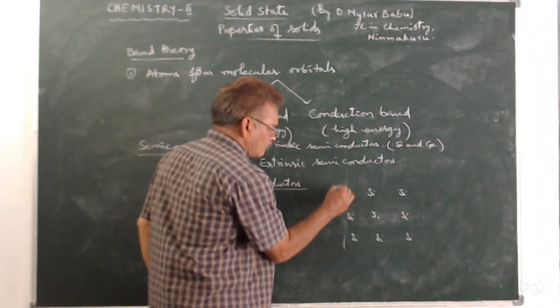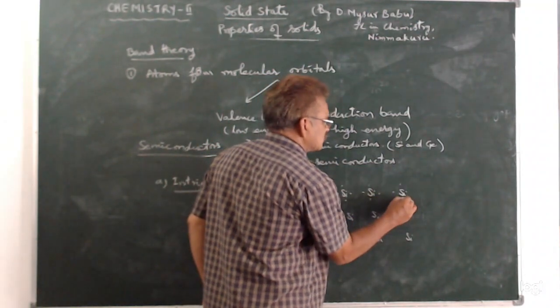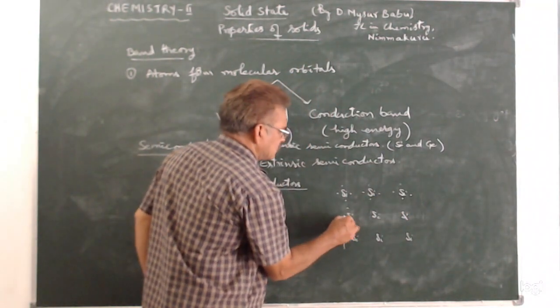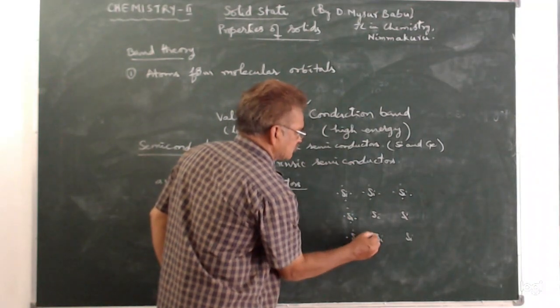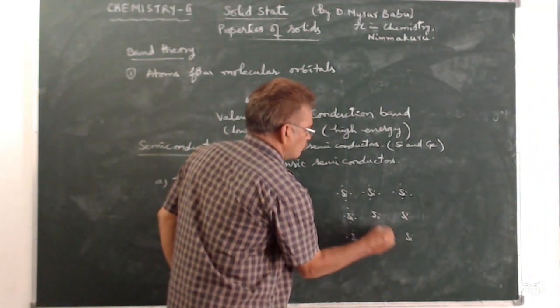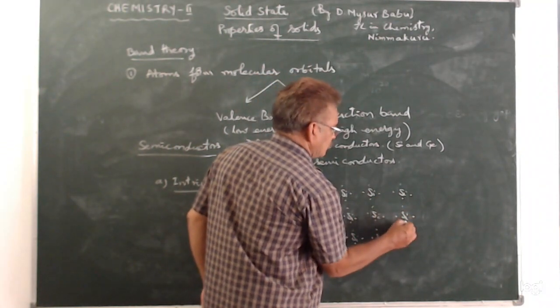As these are group 14 elements, in the outermost orbit, 4 electrons are present. Say these are the 4 electrons of these atoms. 1, 2, 3, 4. 1, 2, 3, 4.